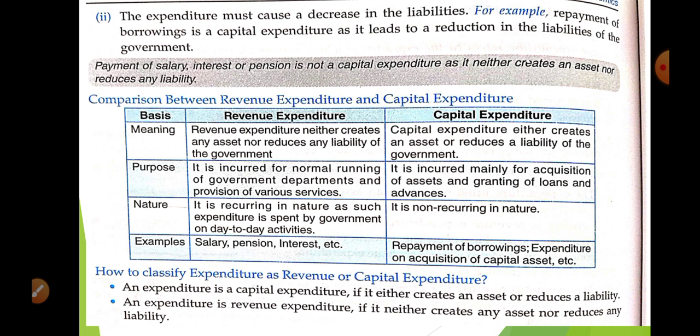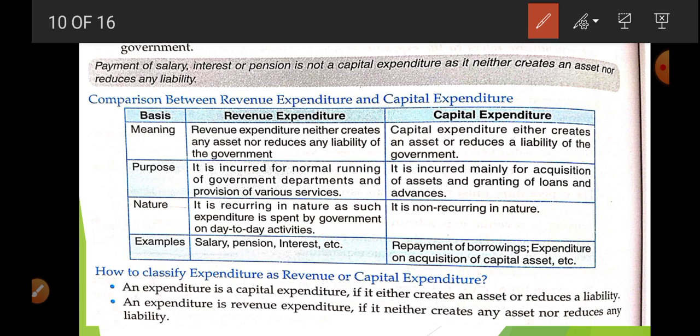Now, what is the difference between these two? Revenue expenditure does not create any assets nor reduce any liability. If you talk about capital expenditure, it creates assets or reduces liability. Purpose: revenue expenditure is for the normal running of the government. Capital expenditure is incurred mainly for acquisition of assets and granting of loans and advances.